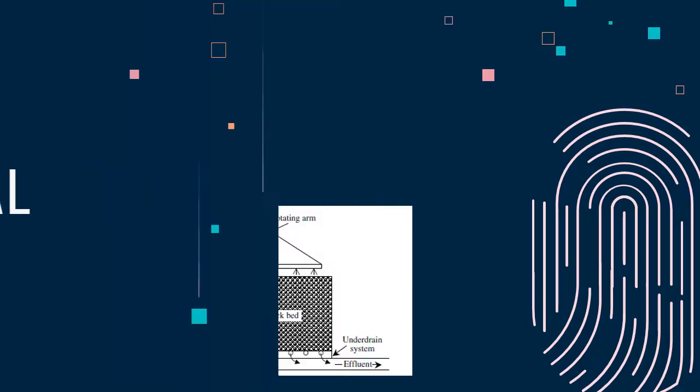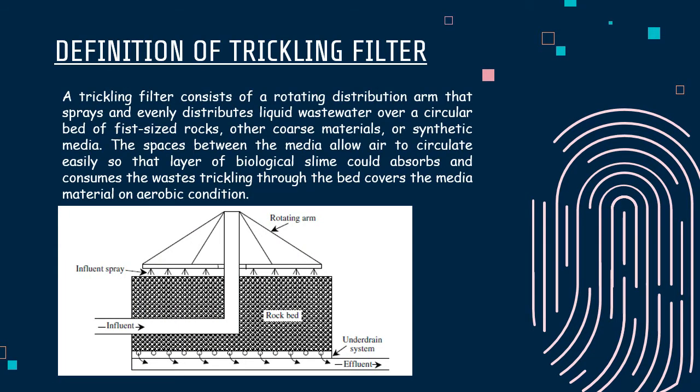Okay, the general description of a trickling filter. A trickling filter consists of a rotating distribution arm that sprays and evenly distributes liquid wastewater over a circular bed of fist-sized rocks, other coarse materials, or synthetic media. The space between the media allows air to circulate easily so that a layer of biological slime can absorb and consume the waste trickling through the bed, covering the media materials, under aerobic conditions. This is the picture of a trickling filter.